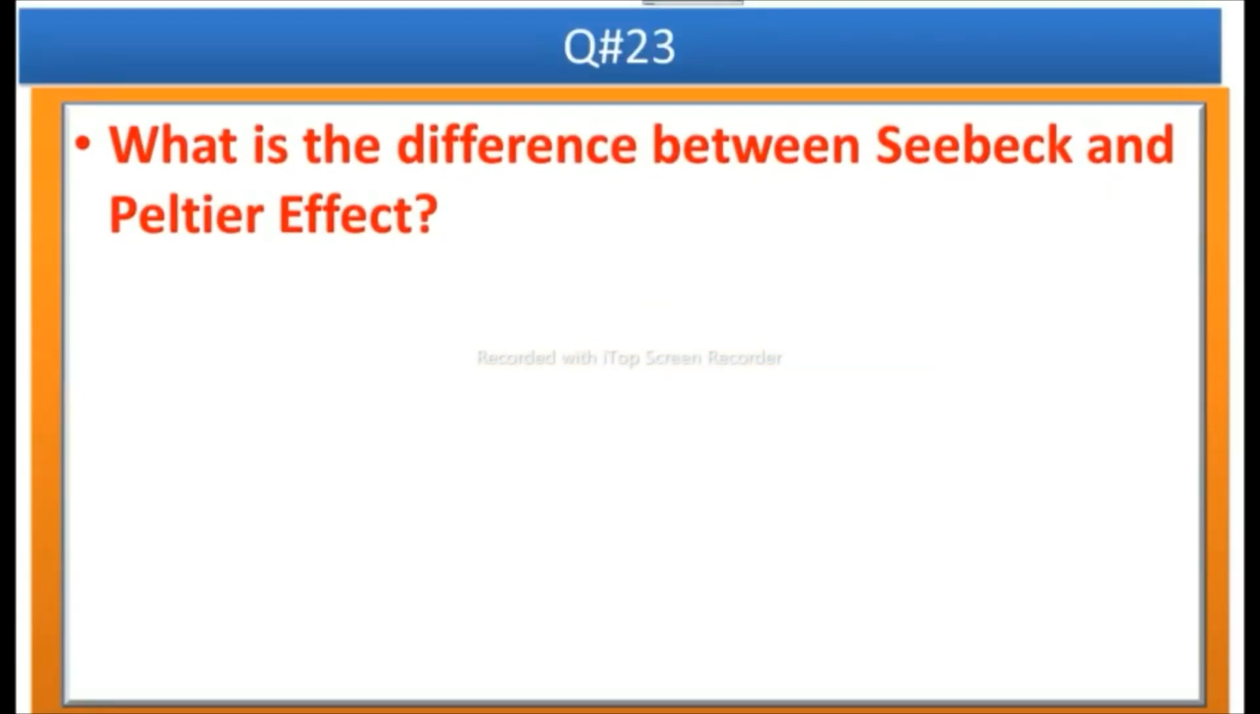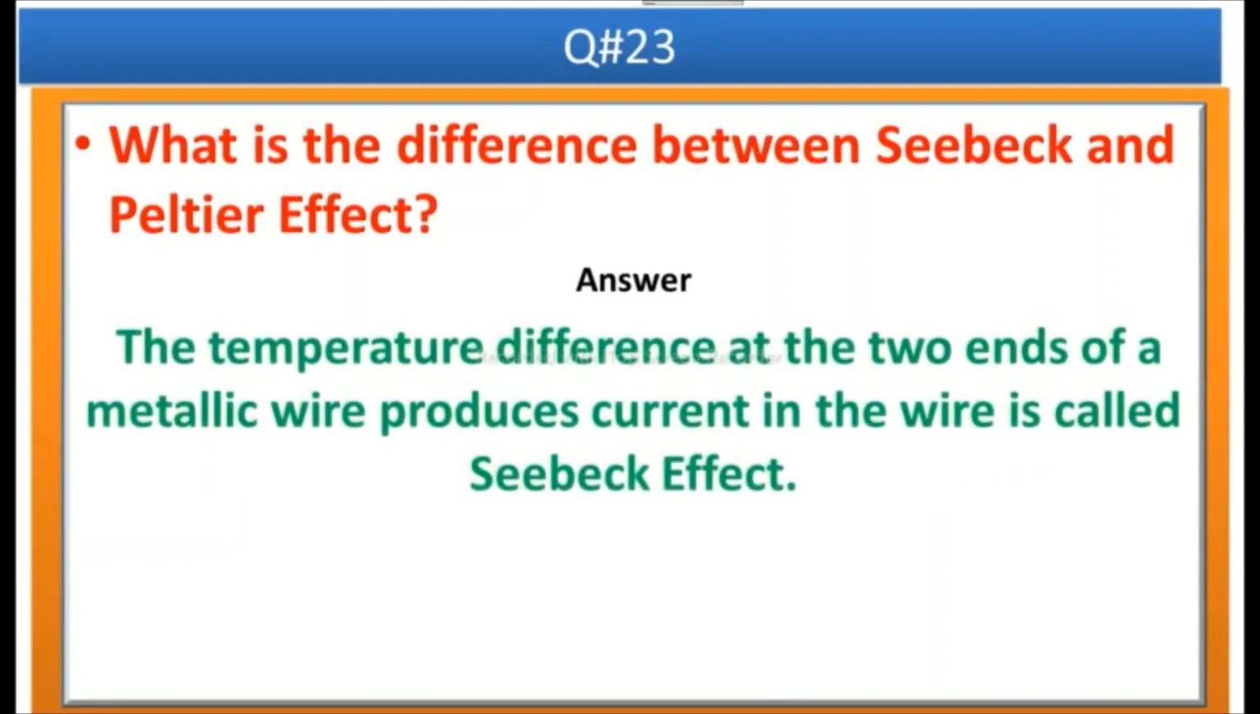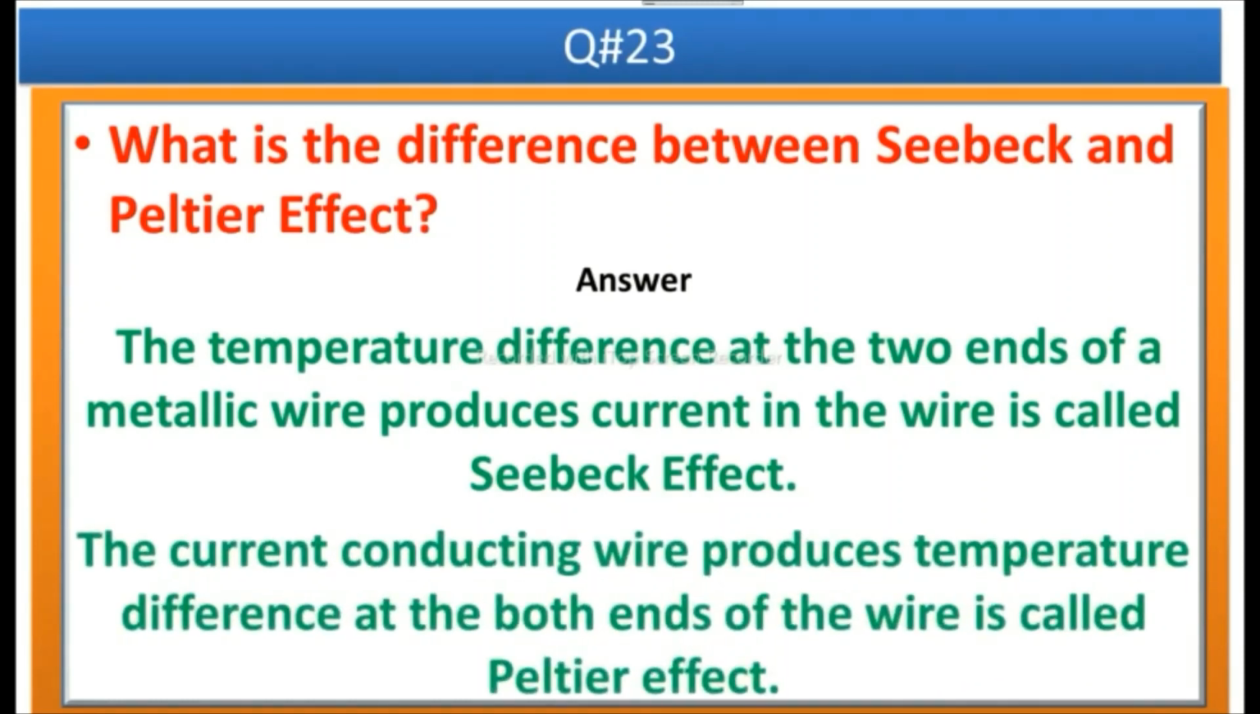The next question is, what is the difference between Seebeck and Peltier effect? Which is a very important question. Answer is, the temperature difference at the both ends of a metallic wire produces current in the wire is called Seebeck effect, and the current conducting wire produces the temperature difference at the both ends of the wire is called Peltier effect. Actually, Peltier effect is the opposite phenomena of Seebeck effect.